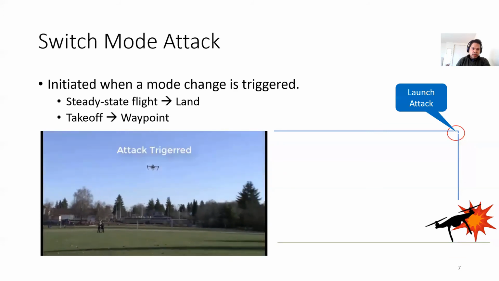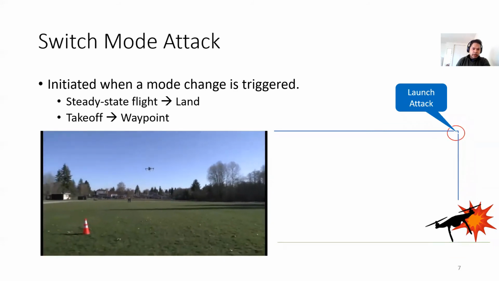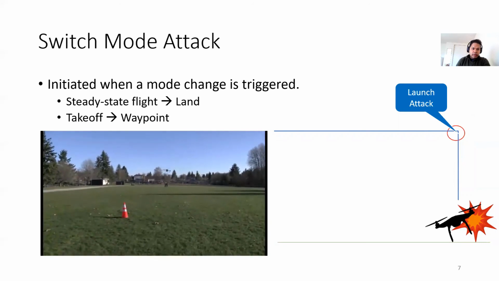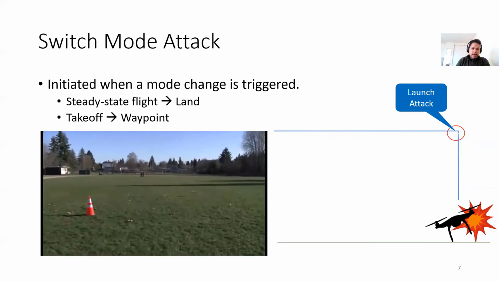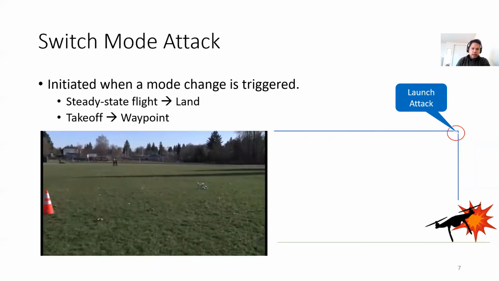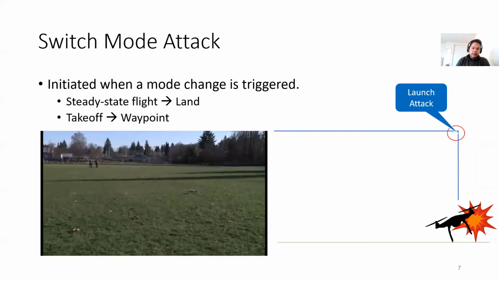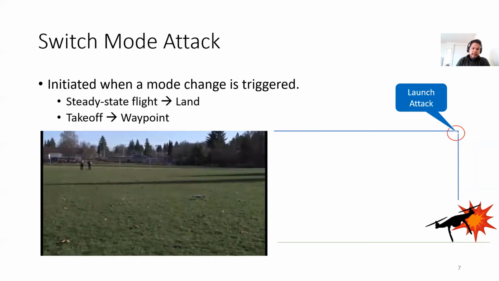In this mission, the drone is supposed to land close to this orange cone, and when it is almost about to land, the attack is triggered and it aggressively lands the drone, resulting in a crash. And this attack also remains undetected. We find in our experiments that the switch mode attack can result in crashes in more than 50% of the cases.